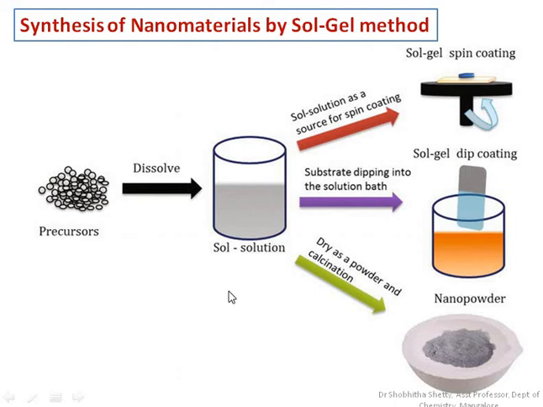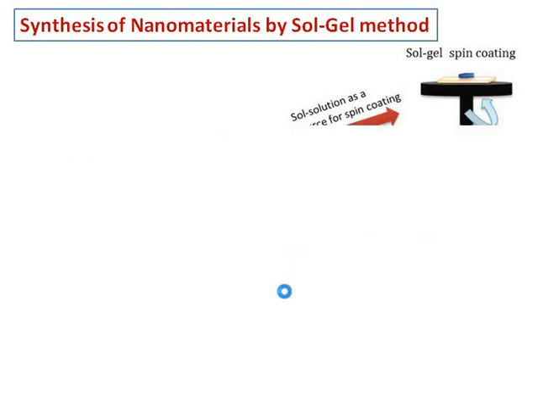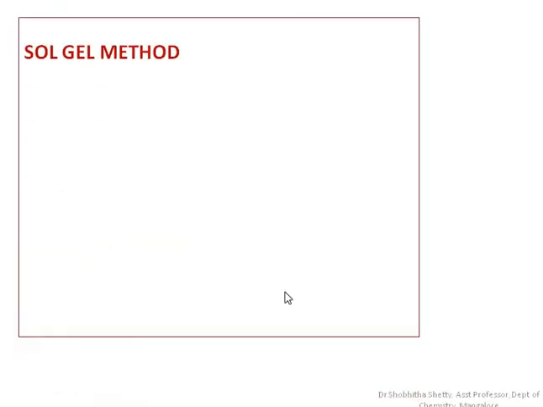We have various applications of this sol gel method. Mainly we can prepare nano powder, or else we can go for coating or dip coating methods, etc. Mainly this method involves the conversion of solution into sol by treating with a suitable reagent, and next there will be formation of gel where the sols are linked to form a three-dimensional network.